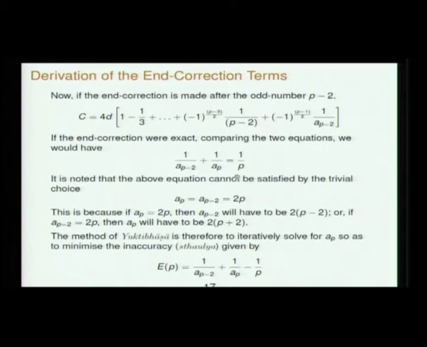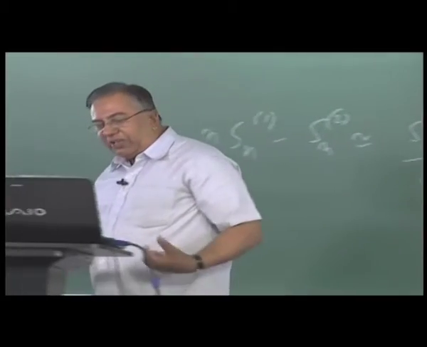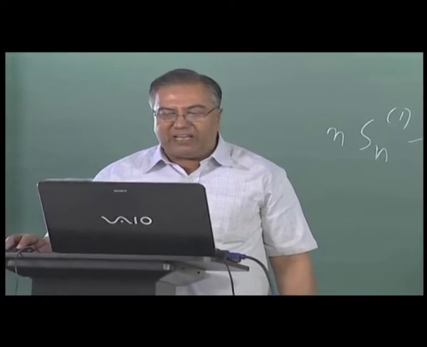Now looking at it, one can say trivially take 1 by AP as 1 over 2P and everything is done. That is not correct, because if you take AP as 2P, then AP minus 2 will have to have the same dependence on P minus 2 as AP has on P. So AP minus 2 will have to become 2 into P minus 2. Similarly, if you take AP minus 2 as 2P, then AP will have to be equal to 2 into P plus 2. So there is no simple integral kind of solution. You have to have a fairly complex expression involving P. So it is a functional equation in P which has a fairly complex behavior.